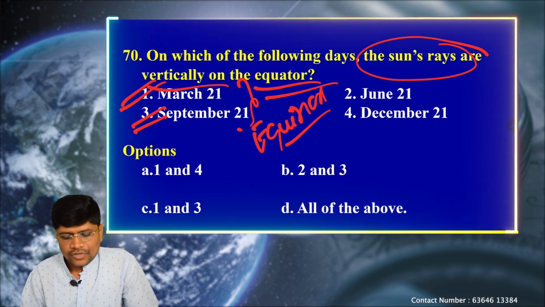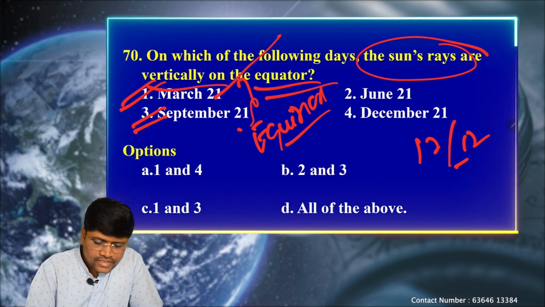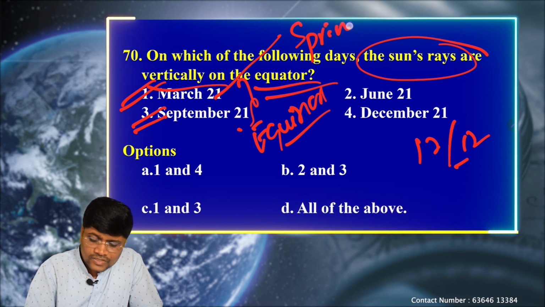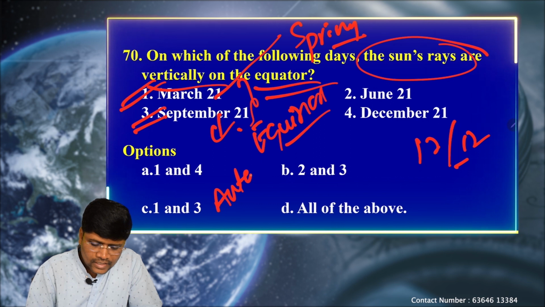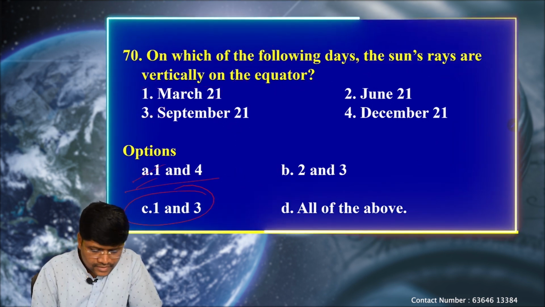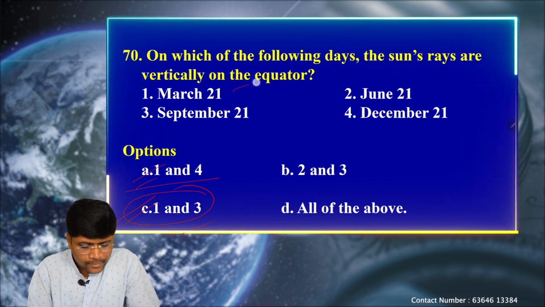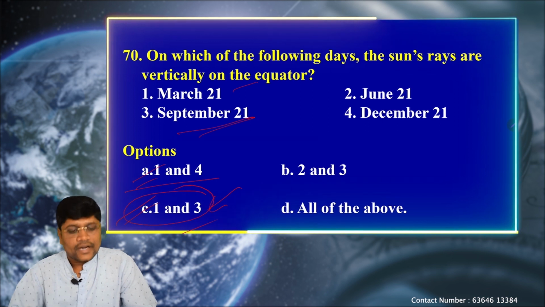The word equinox refers to an equal amount of day and night length on the globe. So March 21st is called the spring equinox in the northern hemisphere, and September 21st is called the autumnal equinox. So option C, 1 and 3, is the correct one. March 21st and September 21st, sunrays fall vertically on the equator. So C is the correct one.